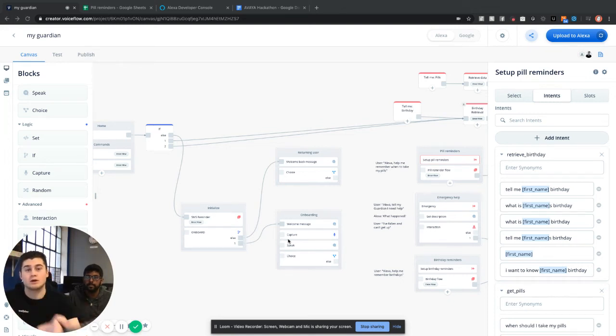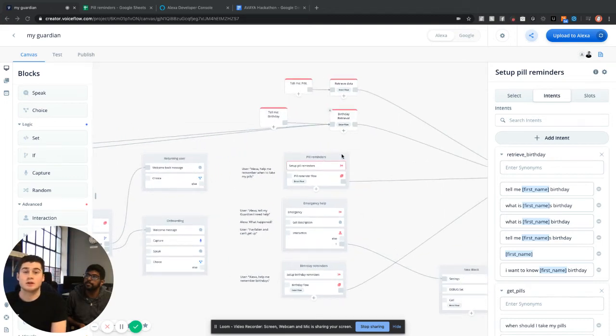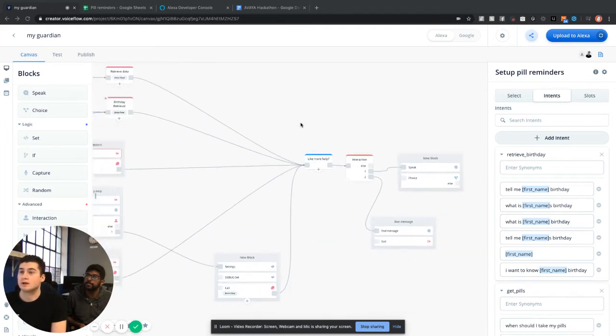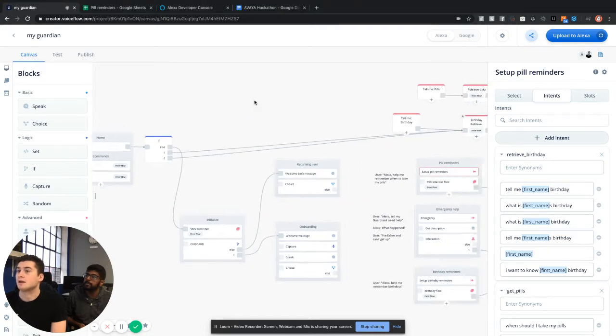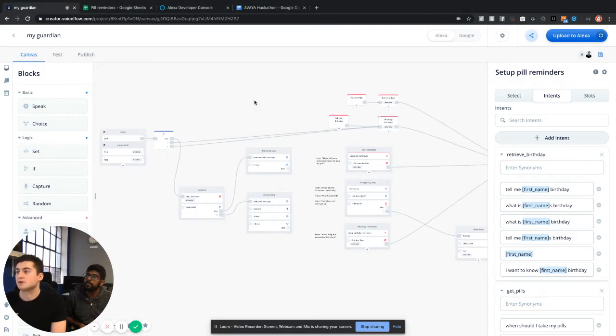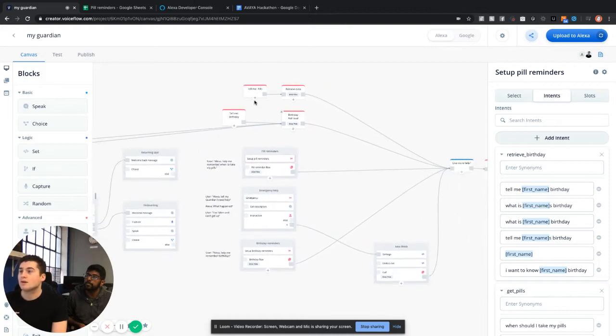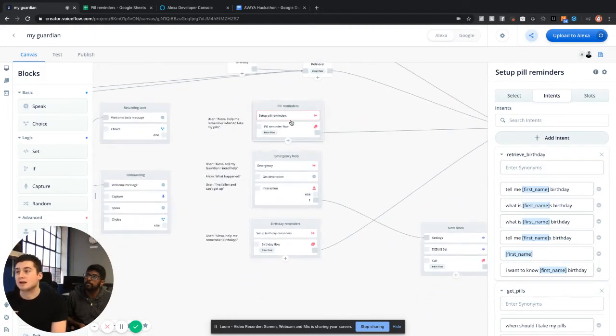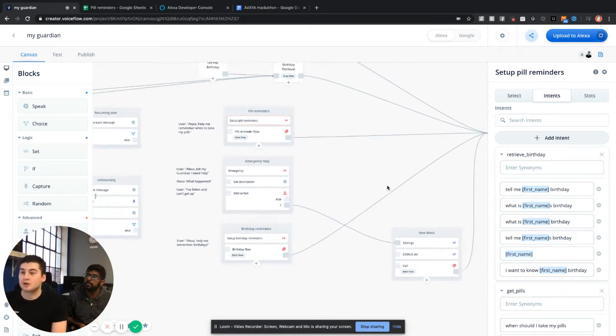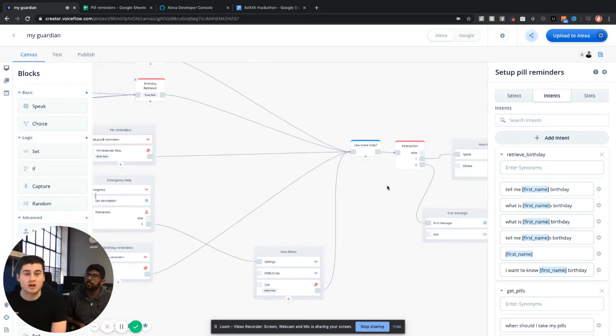And so how we hook this all up is we're using Voiceflow to actually build out the interface. And so that's what you can see on my screen here. We have a whole bunch of conversational logic. And then essentially what it's doing is when the user comes on, it's going to onboard them. From there, we have three basic functions right now. So we have the ability to set up pill reminders, the ability to get help, and the ability to set birthday reminders, just some pretty basic functionality.